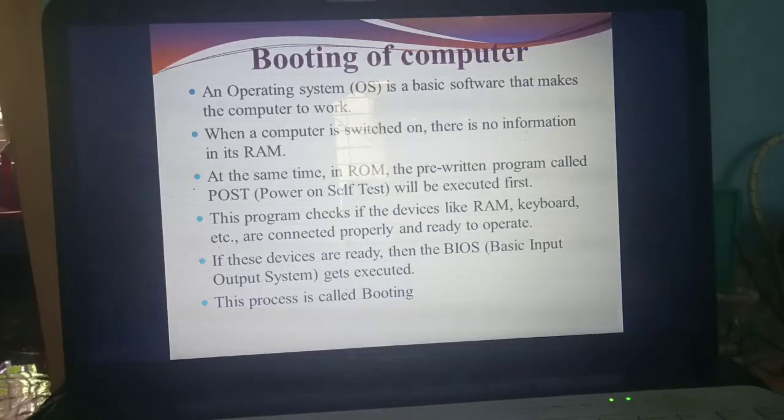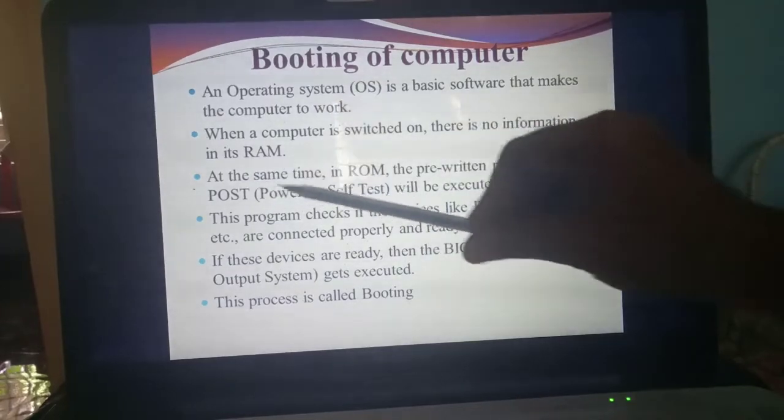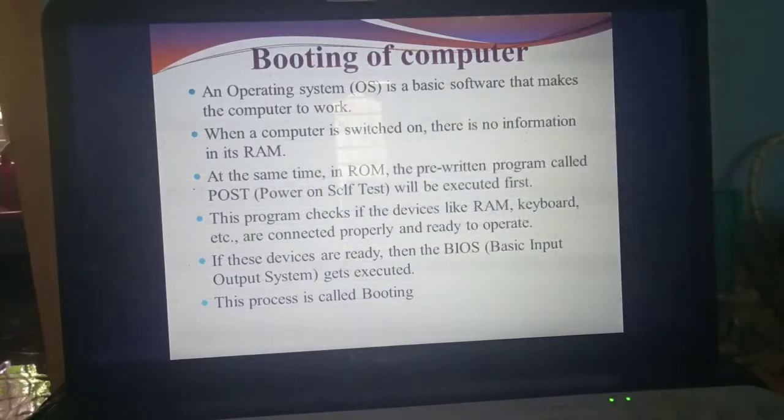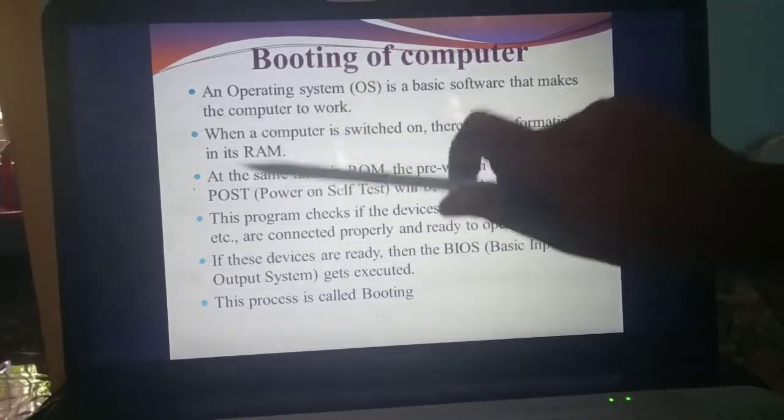What do you mean by pre-written? Pre-written means they have already written it. So while designing the ROM itself, they have written one program. What's the name of that program? POST, Power On Self-Test. Understand? POST is an important question.